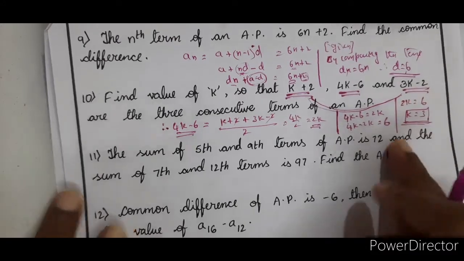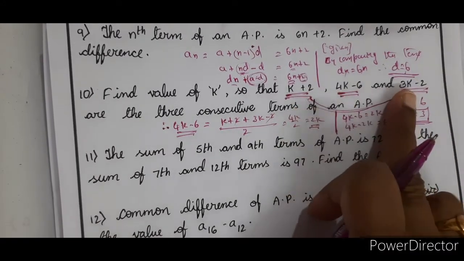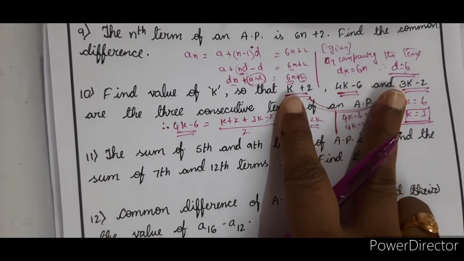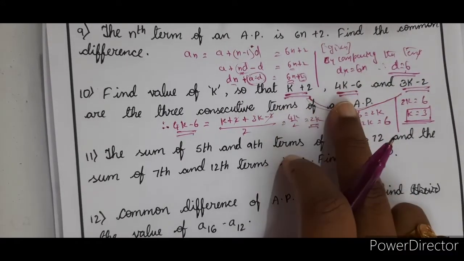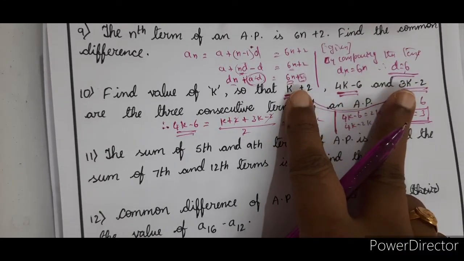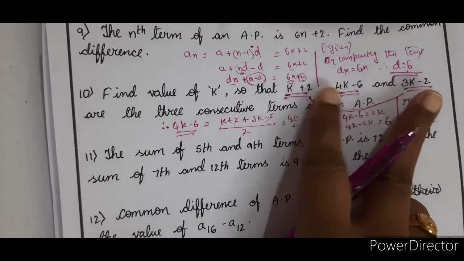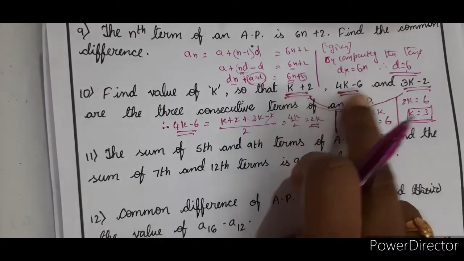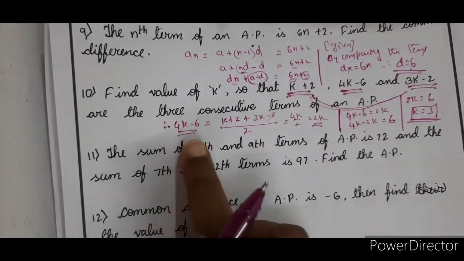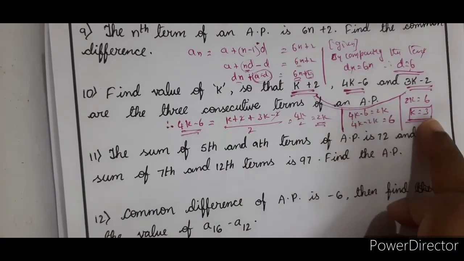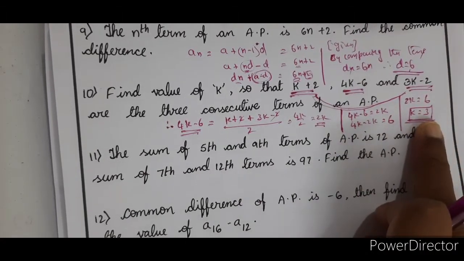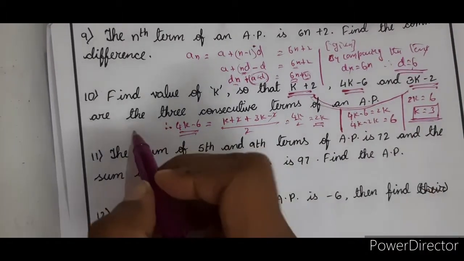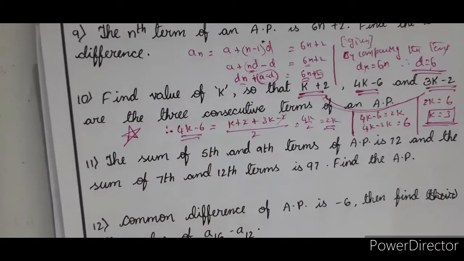So what is the basic thing here? When 3 consecutive terms are given, you have a relationship that the middle term is equal to the average of the terms on either side. So on either side of this term, you have K plus 2 and 3K minus 2. The average of these two gives you this term. That is the concept we applied, and we simplified further and determined the K value. Right? Very, very important problem.